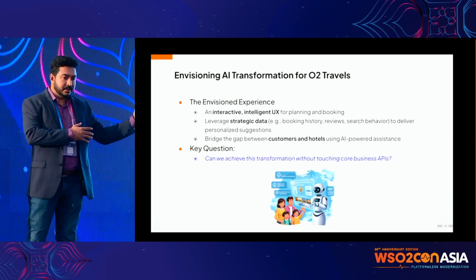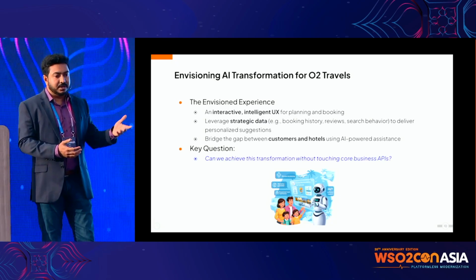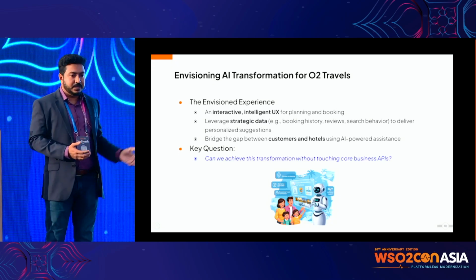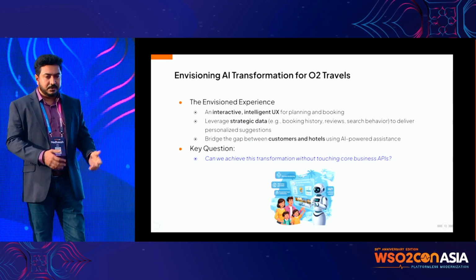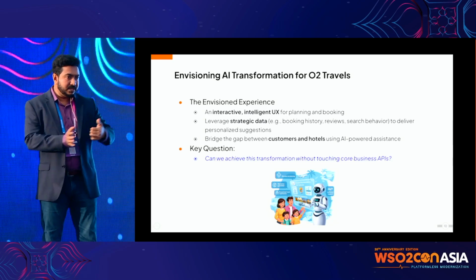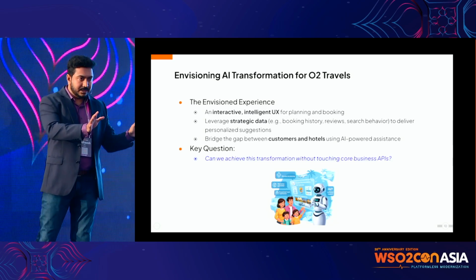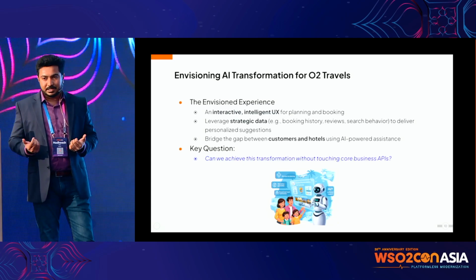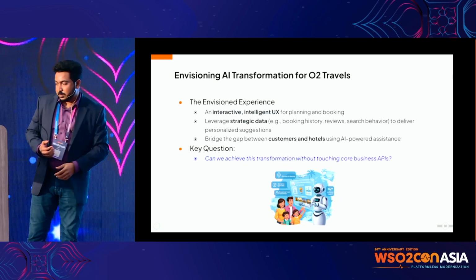We want to keep it there, because even customers are in a transition period. We don't know whether customers will like a chat experience. Maybe they don't like it. Maybe they want the old portal. So we don't want to throw away the existing business. We want to keep it as it is. But on top of that, can we bring our new capabilities? That's a good question to ask if we're actually doing an AI transformation.